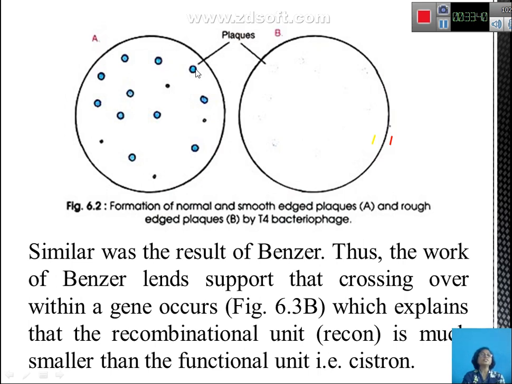But when it undergoes mutation, those rough plaques are very large. See here, it is rough, it is not smooth. Smooth means the entire edge is round, and the mutant one has a rough edge.